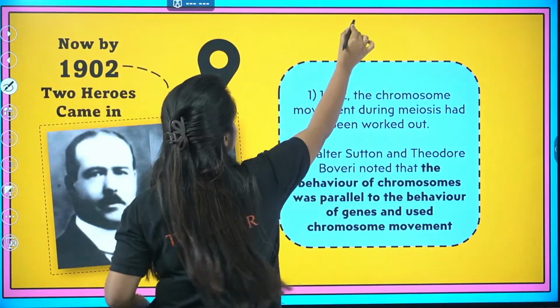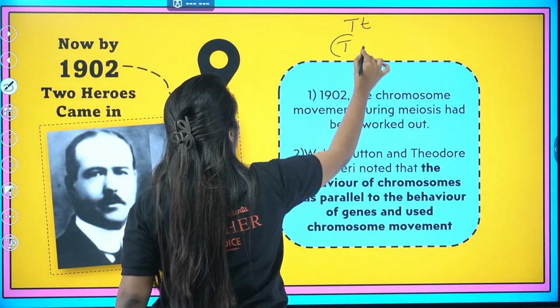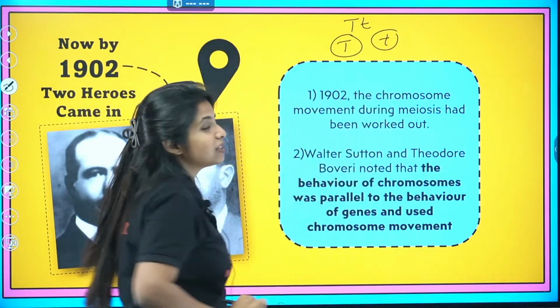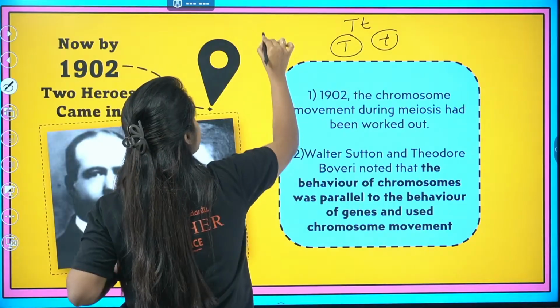Suppose this is a parent. Whenever they are forming the gamete, one capital T goes over here, and the pair of factors are going to separate, and one of them goes to each gamete. Right? This is what Mendel was saying. And the same thing was happening up here also.